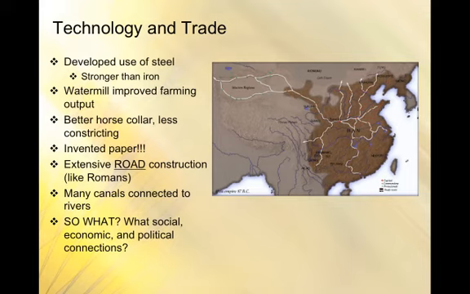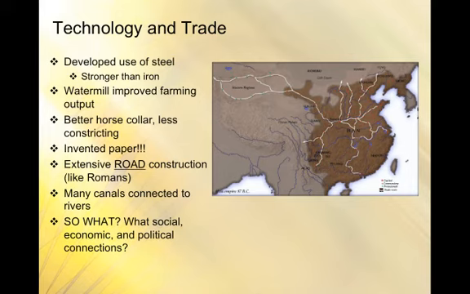Paper. Gosh, you can do all sorts of stuff with paper, in an essay to explain. It's going to keep better records, right? So it's obviously going to be useful for record keeping, which is going to help the government collect taxes, administer laws, take censuses. In short, it's going to help them administer the empire better, right?